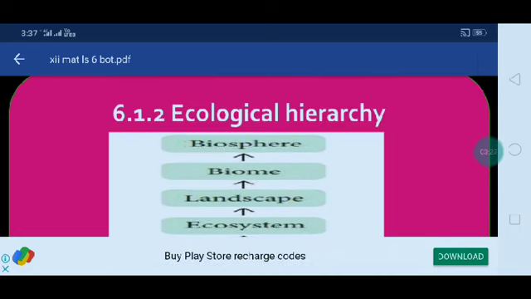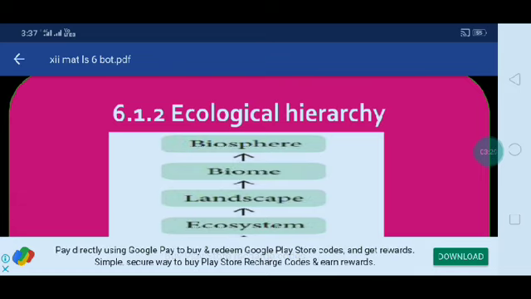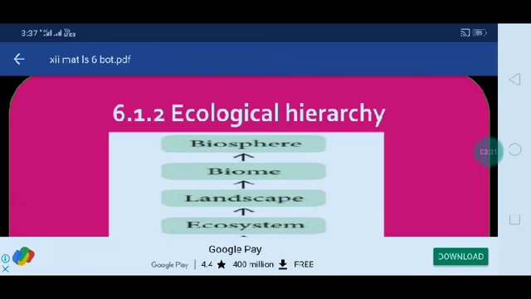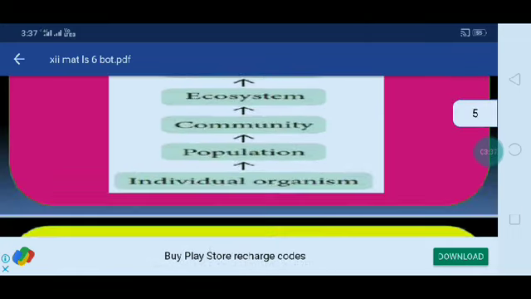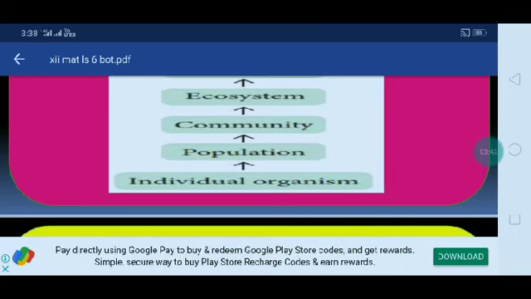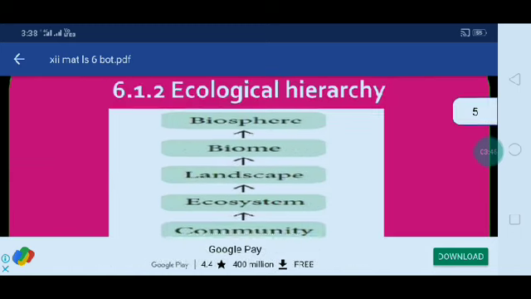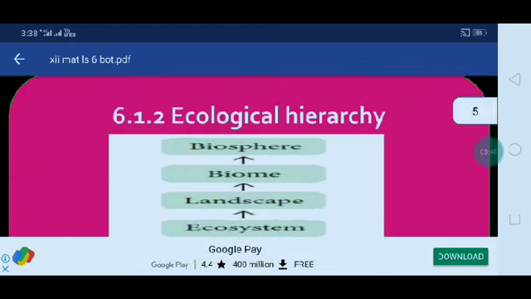A number of individual organisms combine together to form the biosphere. The living and non-living characters are also present in this biosphere. Plants and animals are also there. This is the hierarchical way of ecology: individual organism, population, community, ecosystem, landscape, biome and biosphere.